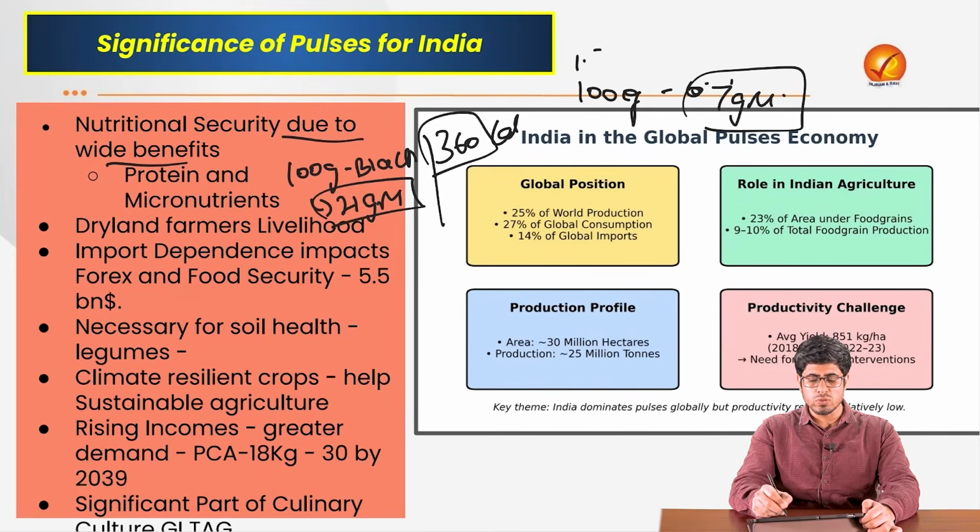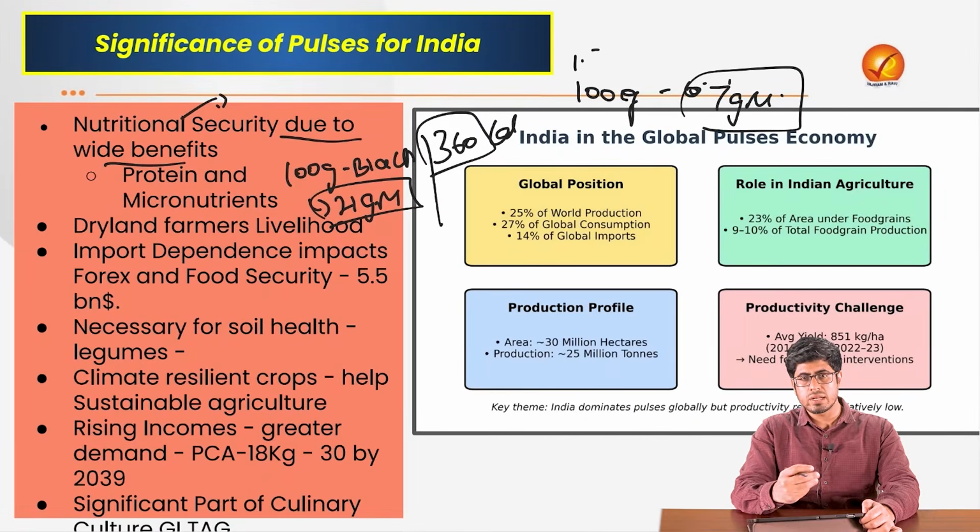So you see the amount of protein in the pulses is thrice the amount in other food grains like rice and wheat. So it is immensely important for Indians, where the majority of Indians are vegetarian by nature, so their diets inherently lack protein, and this is the sole source of protein that most of us could afford in light of the rising adulteration that we see in dairy products.